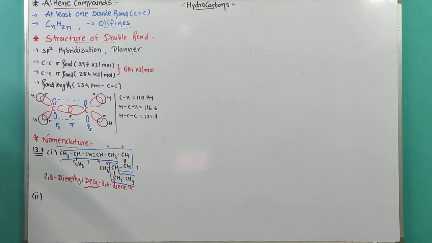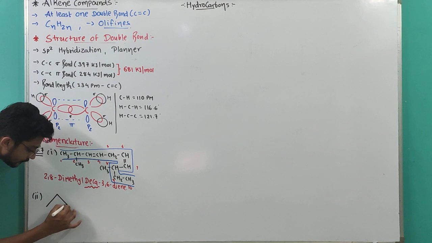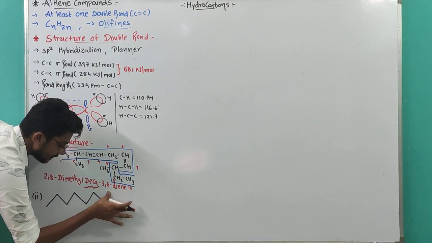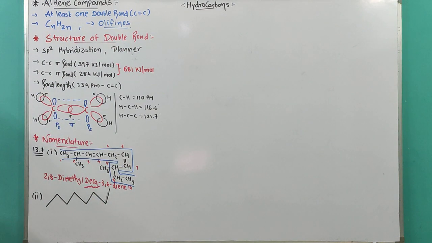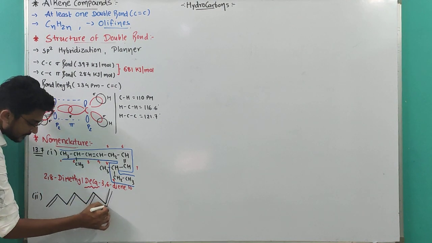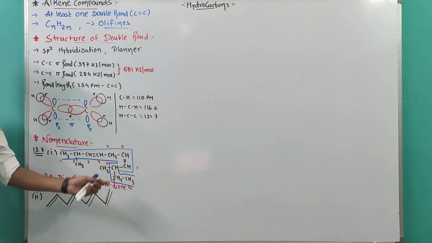After that, our second compound is 8 carbons. 1, 2, 3, 4, 5, 6, 7 and 8 carbons. There will be a double bond on the first carbon, third carbon, fifth and seventh carbon. It is quite simple, a straightforward diagram.